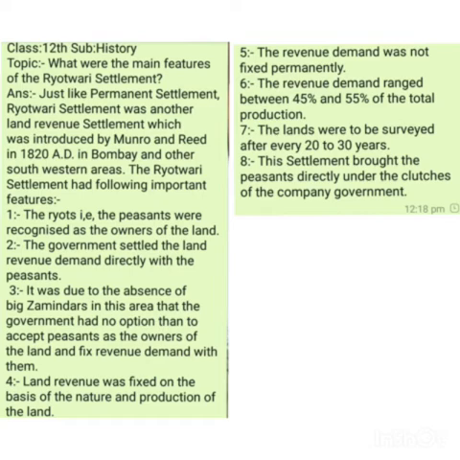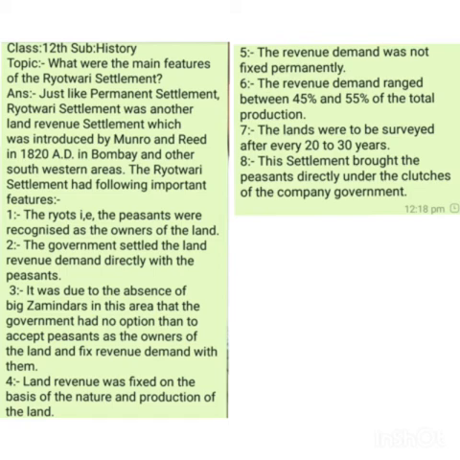Number seven, the Raitwari settlement was introduced because there were no big landlords or zamindars in Bombay and southwestern parts of India with whom a deal could be made on the pattern of permanent settlement. Here we need to understand that in the permanent settlement, zamindars and big landlords were made the owners of the land. But why was this not done in Bombay and other southwestern areas? The reason was that there were no big landlords or zamindars present there. So in the absence of big landlords and zamindars, the company had no option other than to accept these peasants or the common ryots as the owners of the land and fix the land revenue system with them.